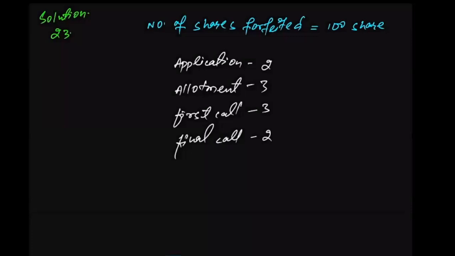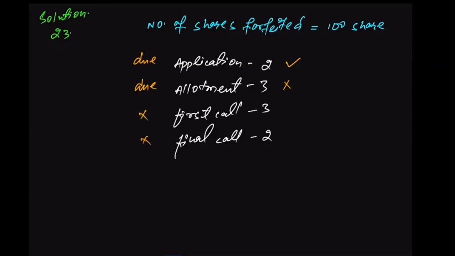So when the application was due, Mr. Gupta paid the application money, but when allotment was due, he did not pay on allotment. And the company immediately decided to cancel the share. That means first and final call was not due.